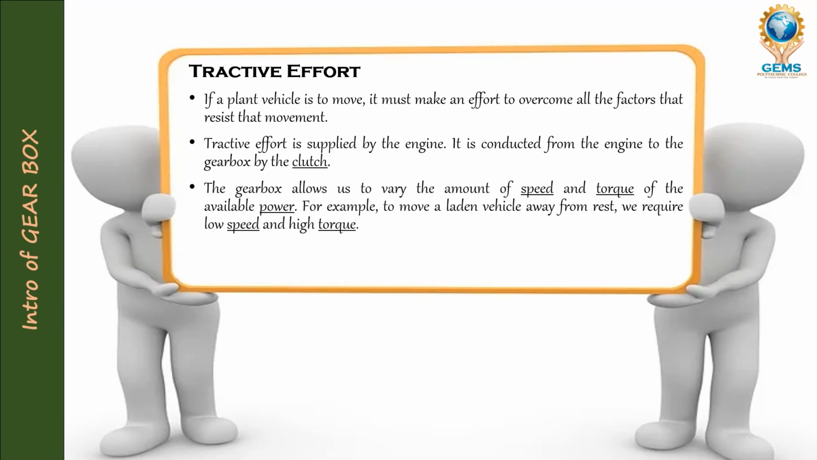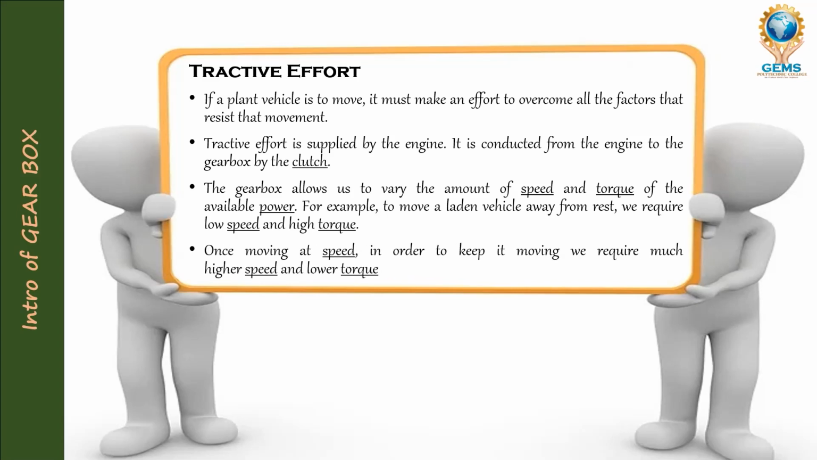The gearbox allows us to vary the amount of speed and torque of the available power. For example, to move a laden vehicle away from rest, we require low speed and high torque. Once moving at speed, in order to keep it moving, we require much higher speed and lower torque. To move the vehicle, I need low speed and high torque. When it has moved, to keep it moving, I need more speed and less torque.